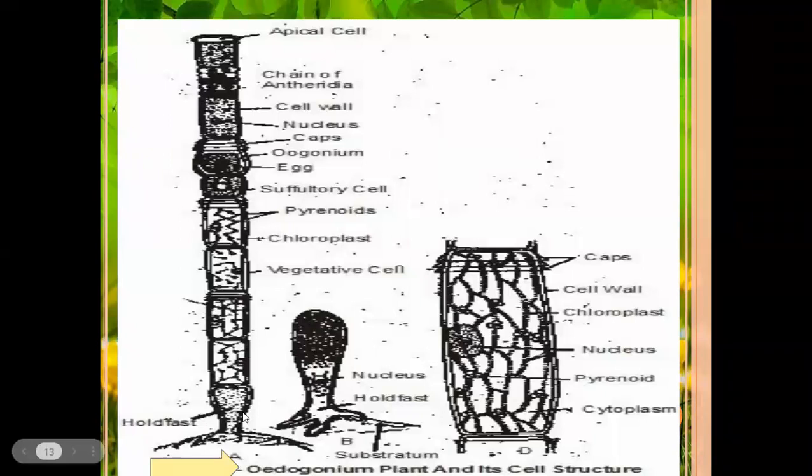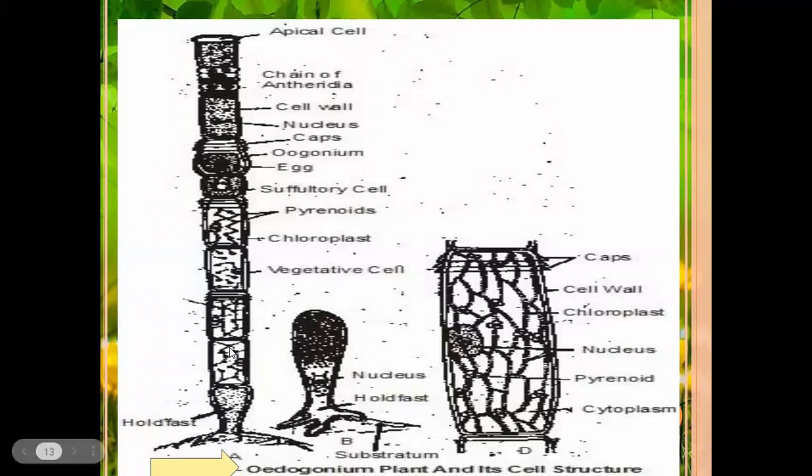It mainly helps in fixing the Edogonium thallus on the substrate. It cannot participate in photosynthesis. In these hold-fast cells, chloroplast pigments are absent. Above the hold-fast cells, vegetative cells, reproductive organ cells, and apical cells are present.